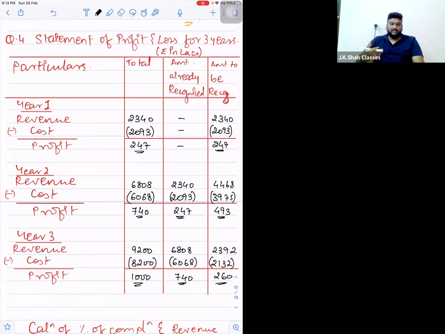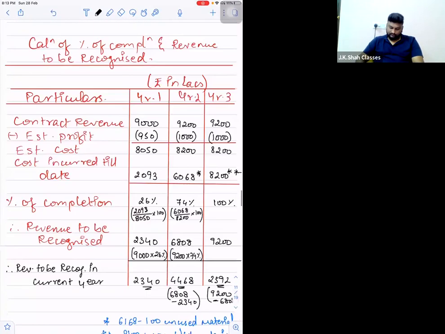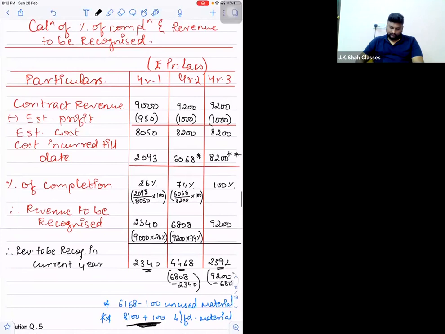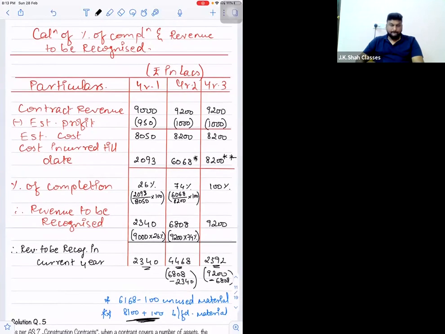If anybody has pending to copy, you can take a screenshot. First, I am showing the second one now. Fine. Okay, I hope everybody has completed copying.